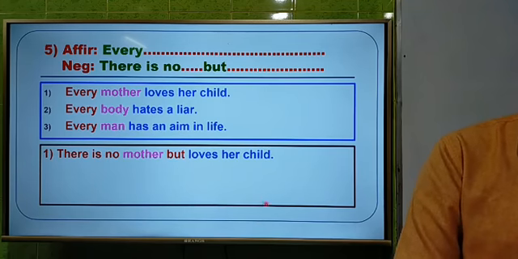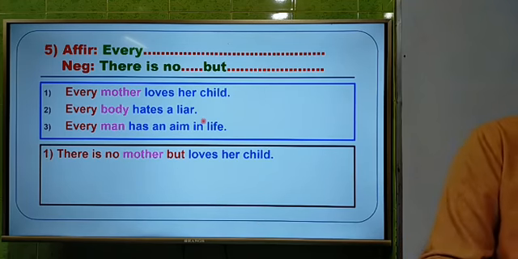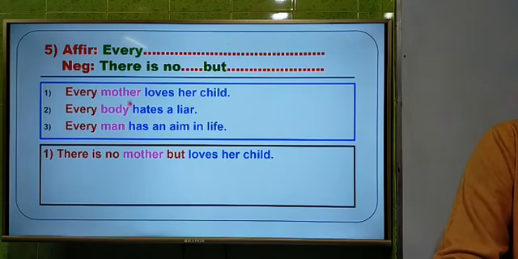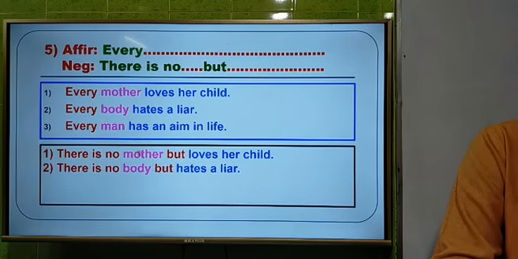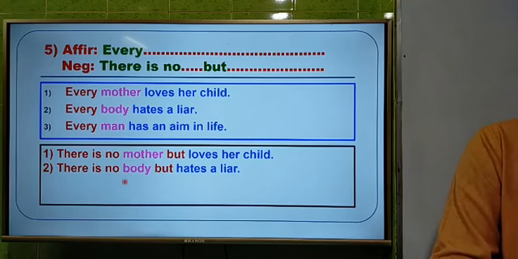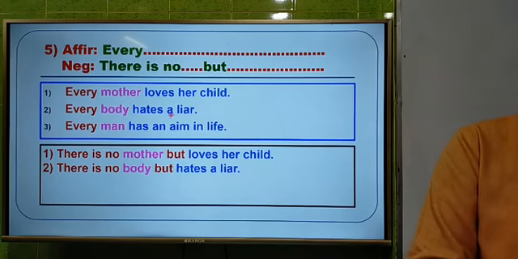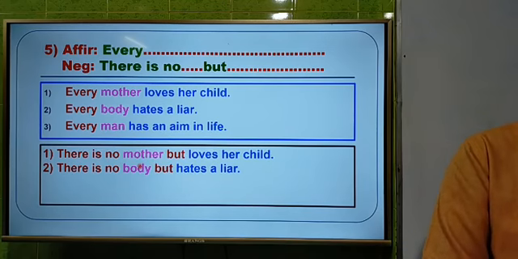Dear students, the second one is everybody hates a liar. So here the word after every is body, so this body will come here after no and before but. We have to write down this body. So the answer will be there is nobody but hates a liar. Dear students, for your better understanding, I have written down these answers with colored words, summers blue, summers pink, for your better understanding.